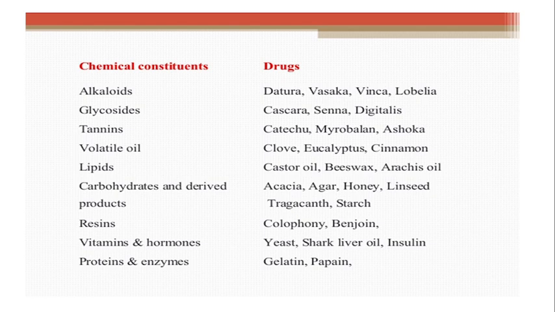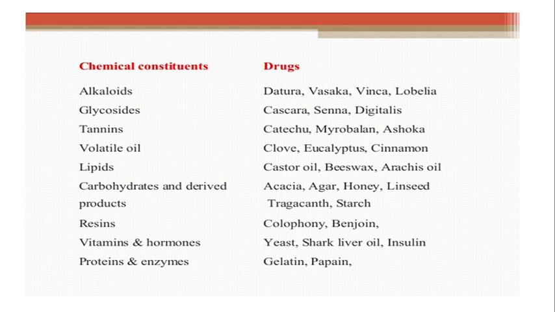The first one is alkaloids. From the name itself we can say that alkaloids are compounds which are alkali-like, and the main important thing is that the nitrogen base is always present in a heterocyclic ring. These are heterogeneous compounds having nitrogen in the heterocyclic ring. The drugs which come under this group are Datura, Vasaka, Vinca, Lobelia. All these are alkaloids.